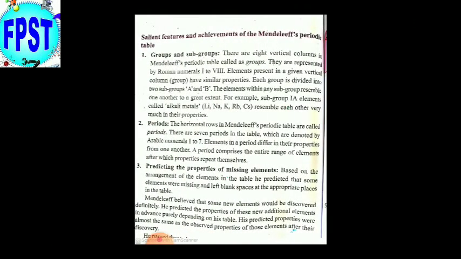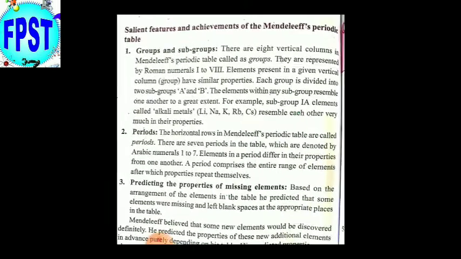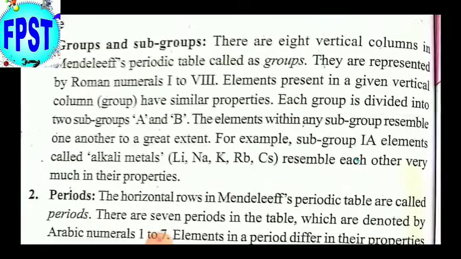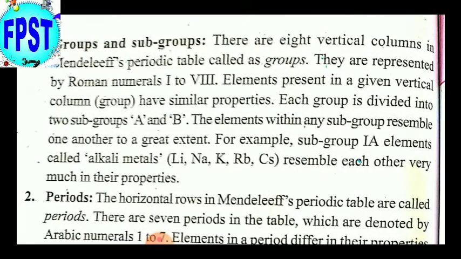Now, coming to the salient features of the Mendeleev periodic table, the first and foremost thing: the Mendeleev periodic table has groups, subgroups and periods. First point is groups and subgroups. There are 8 vertical columns in Mendeleev's periodic table called groups. The elements in a group possess similar properties.